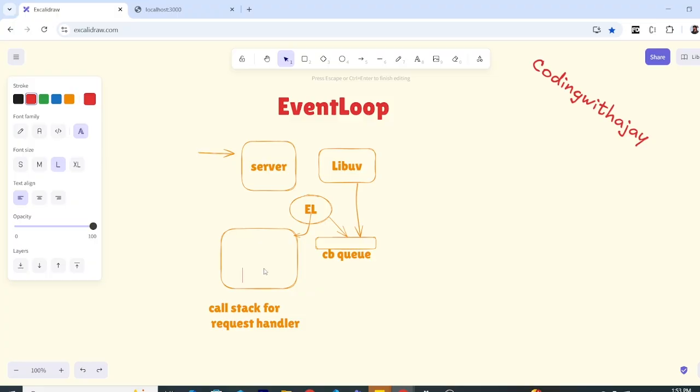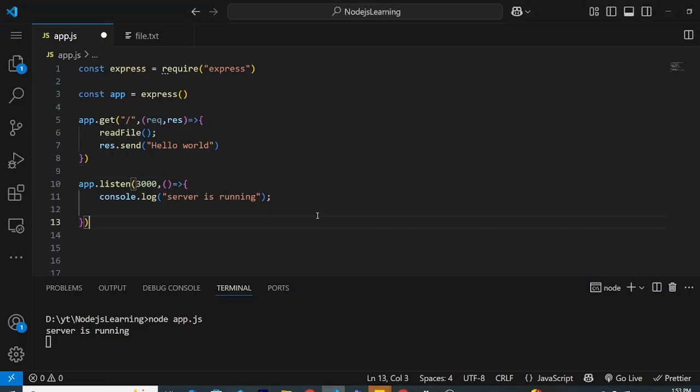And how does it remember which request, which client to send the response to? Well, this request and response is unique to every request. Because of the closure, for example, if I show you this request and response, when the request came, it is unique to every request. So this remembers which response is related to the original request that came.